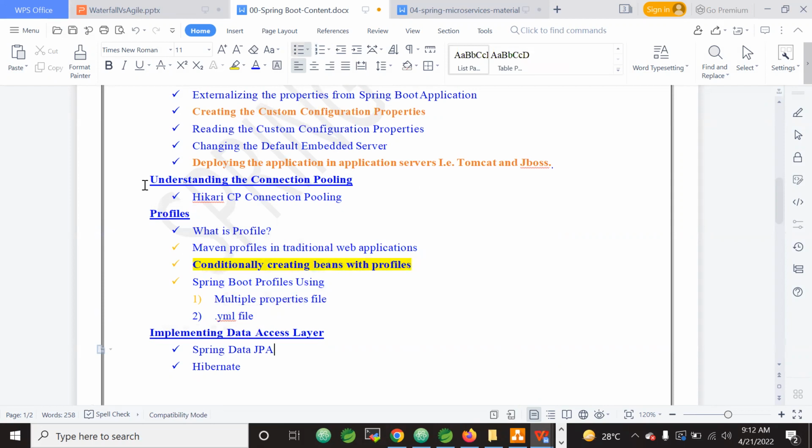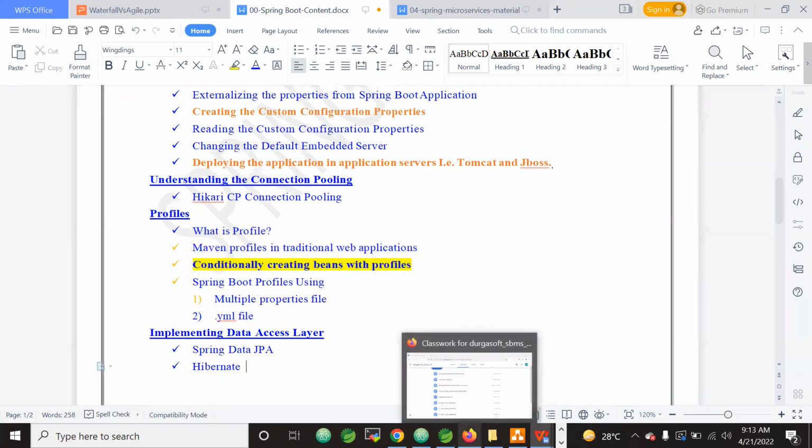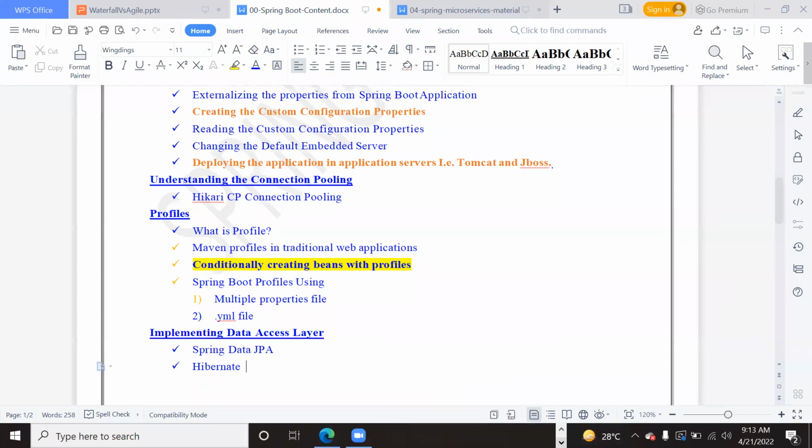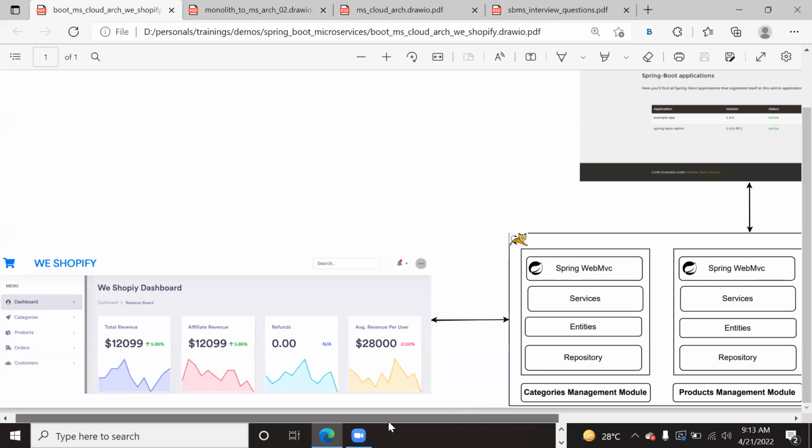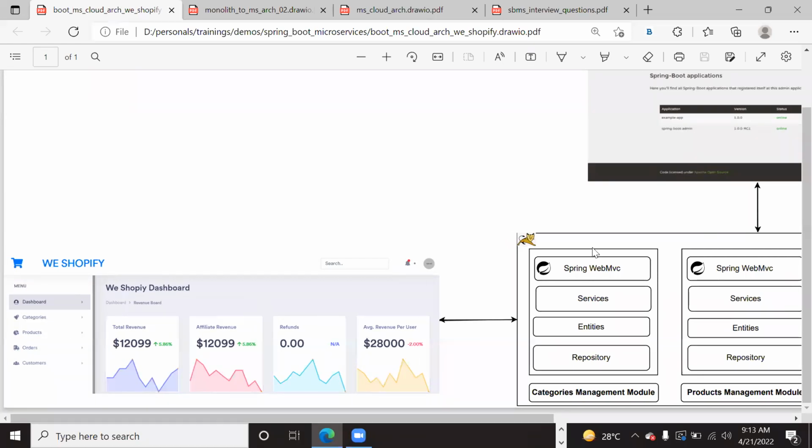Once you have completed till here, then we will start our project. Our project, which we will start first, is nothing but the monolithic architecture. So this architecture we will start. By this time you will have a very, very clear understanding of Spring Boot, right?